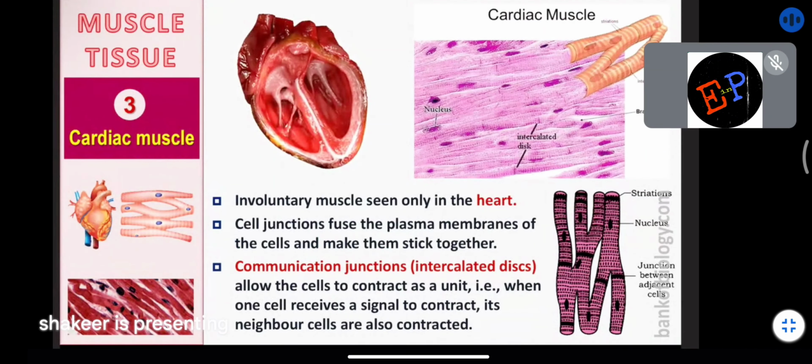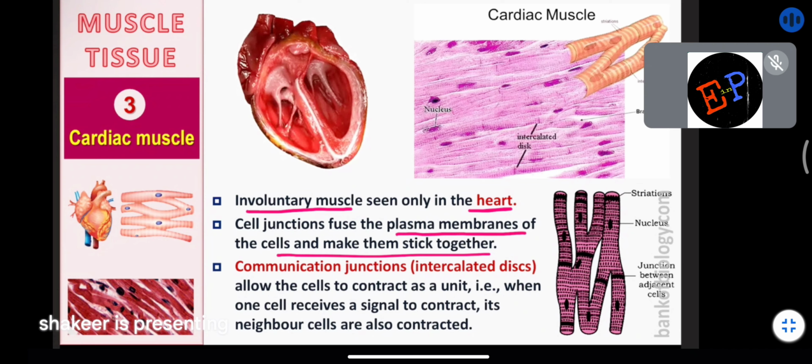Next, the third type of muscle we are seeing is called cardiac muscle. These are involuntary muscles seen only in the heart. Cell junctions fuse the plasma membranes of the cells and make them stick together. What is the meaning of this? One cell and another cell are connected by junctions. In the case of the heart, these junctions get fused with each other. It means all the cells are connected by a very large layer.